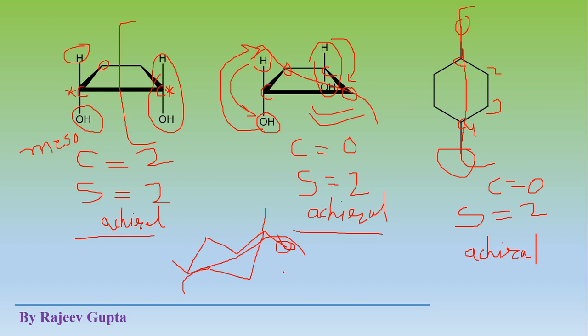Axial and equatorial, so it is cis. So cis and trans, meaning geometrical isomerism, is clearly observed in this structure. The stereo center number is 2, but the chiral center number is 0, and this molecule is achiral due to the presence of this plane of symmetry.